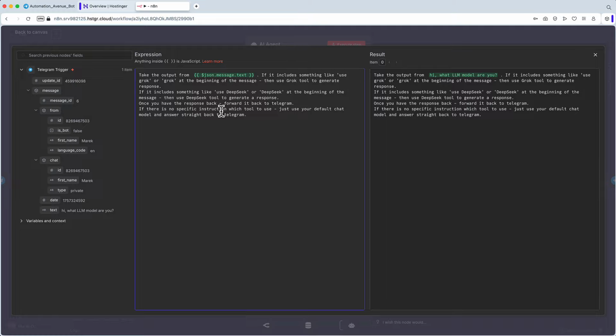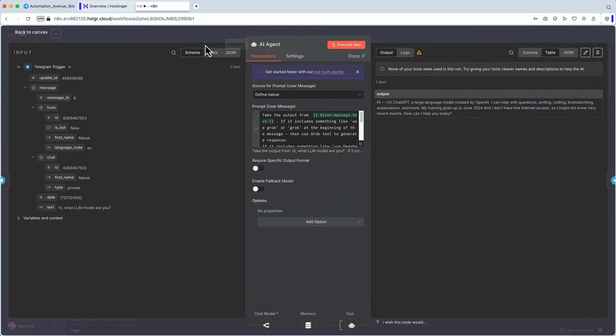If there is no specific instruction which tool to use, then just use the default chat model and answer straight back to Telegram. Pretty straightforward, isn't it? And that should work in theory. Let's see. Let's go back to Canvas. And now I will execute the entire workflow again.